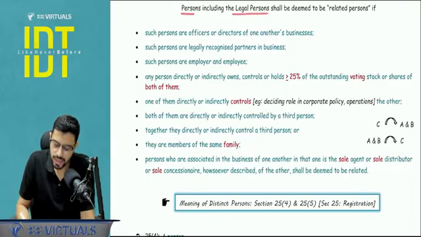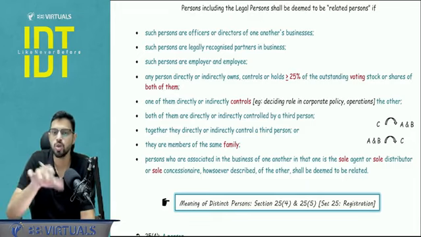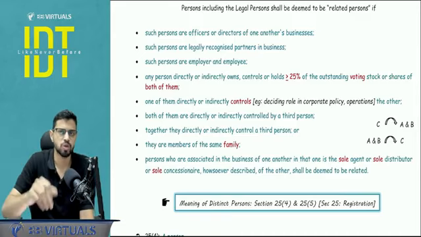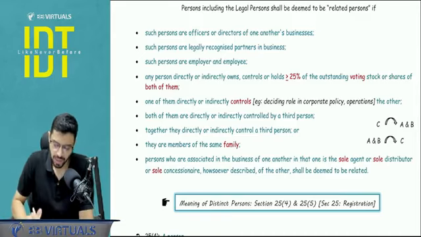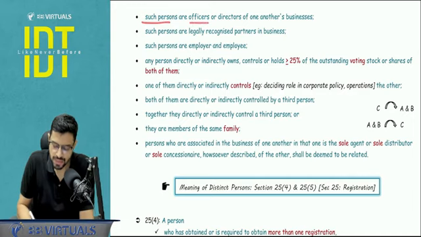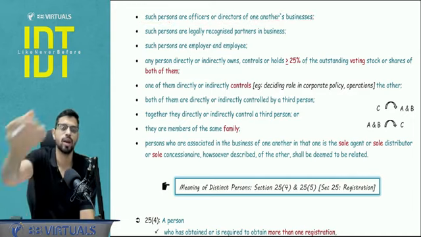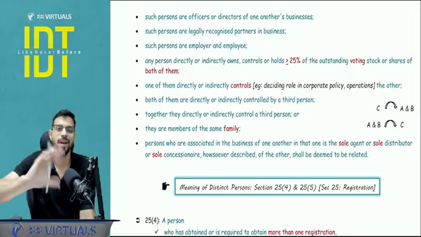Persons, including the legal persons, shall be deemed to be related. So it is not necessary that only an individual can be a related person. In general, person means anyone: individual, HUF, firm, LLP, anyone. Such persons are officers or directors of one another's businesses. So I'm an officer in your company, you are a director in my company. So we are related to each other.